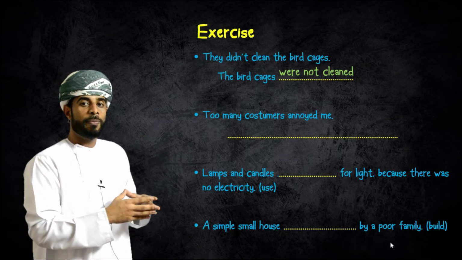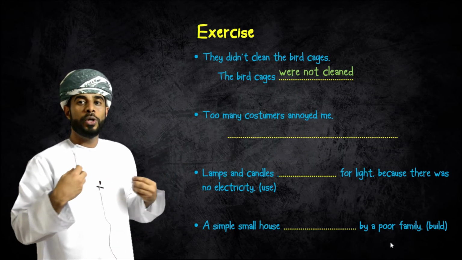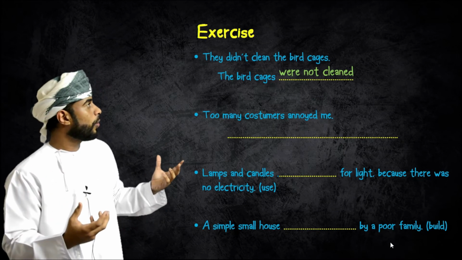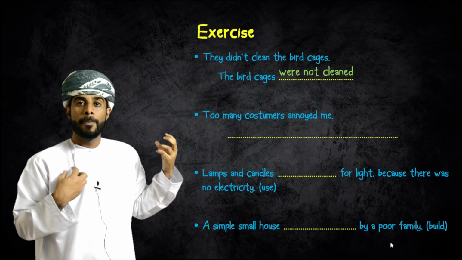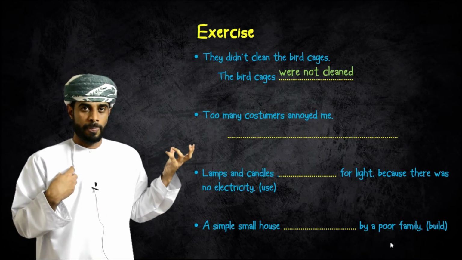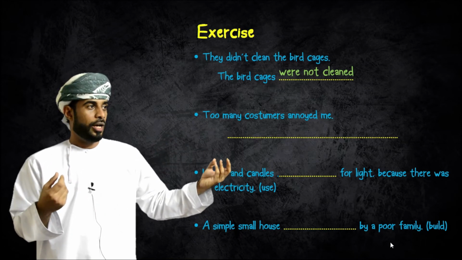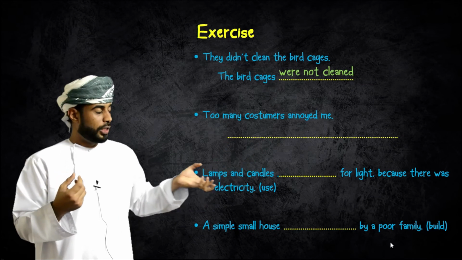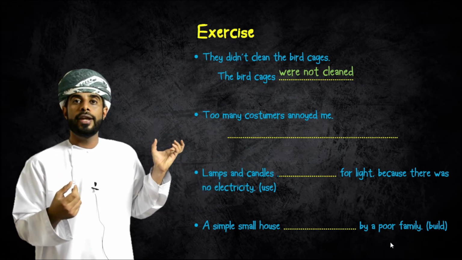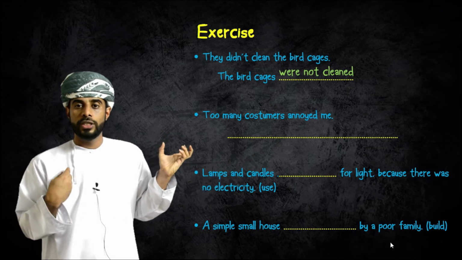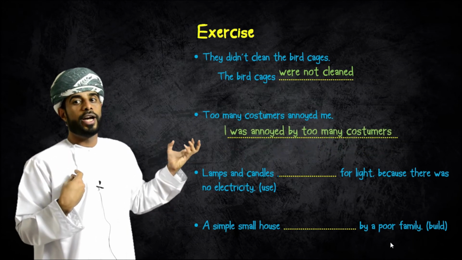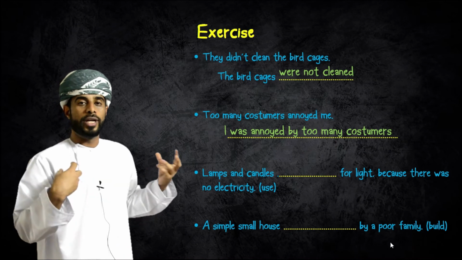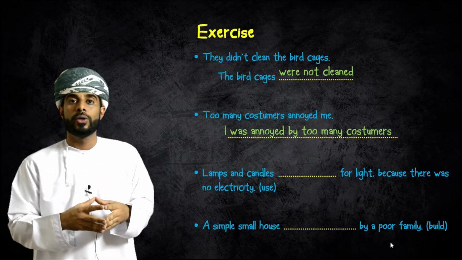Too many customers annoyed me. You would change me, it will become I as a subject. Me, which is an object pronoun, would change to a subject pronoun, which is I. I was annoyed by too many customers.